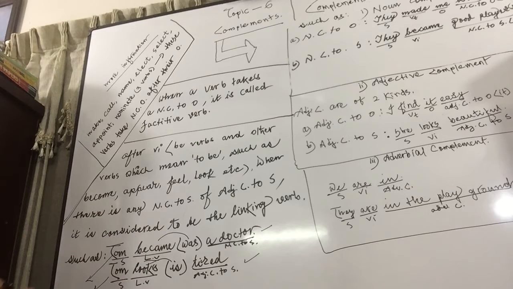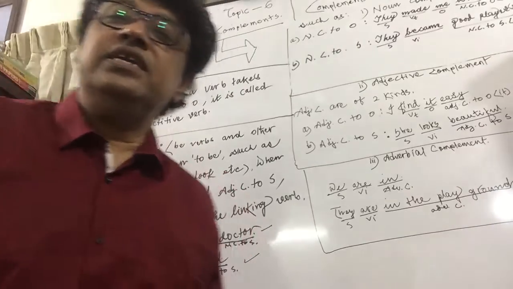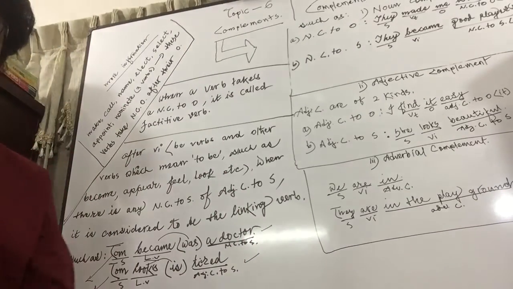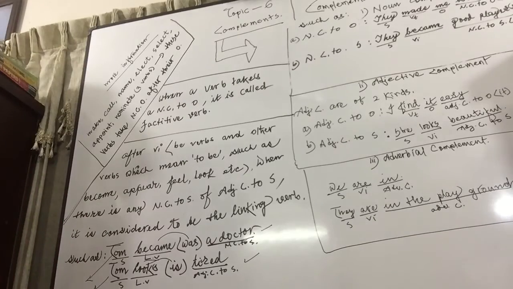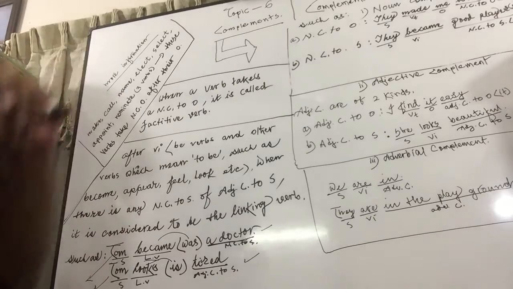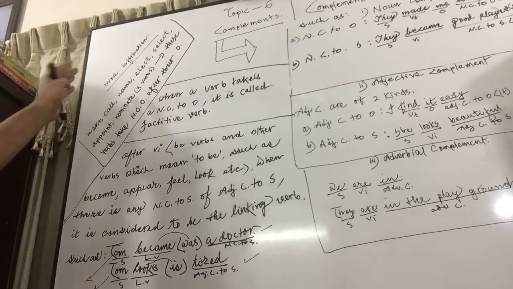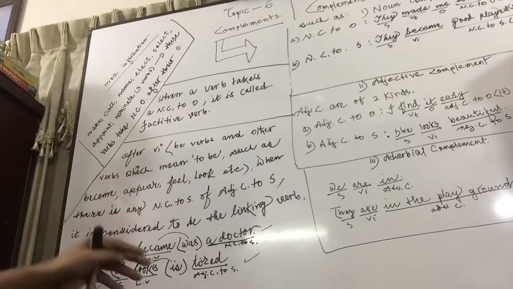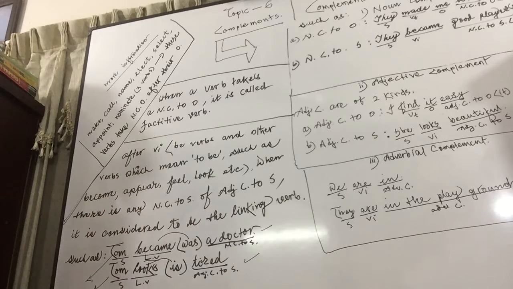In this way, you can explain more. If you study more from any websites, you can check how many linking verbs are there, how many factitive verbs are there.